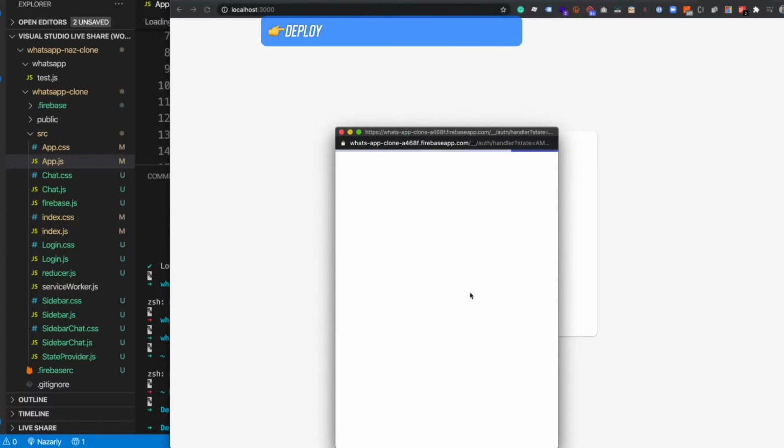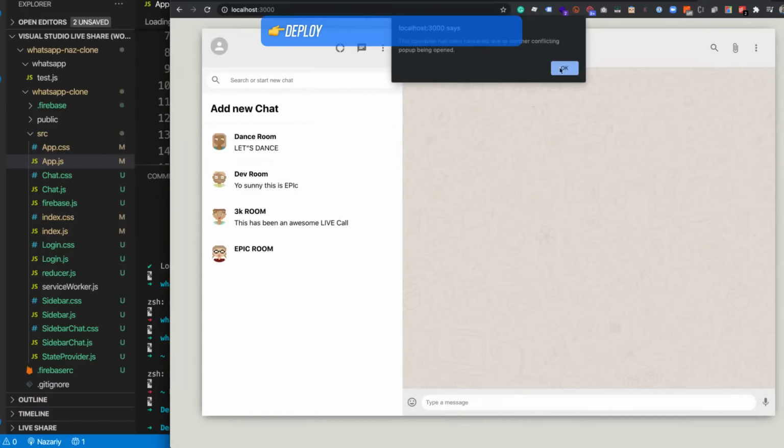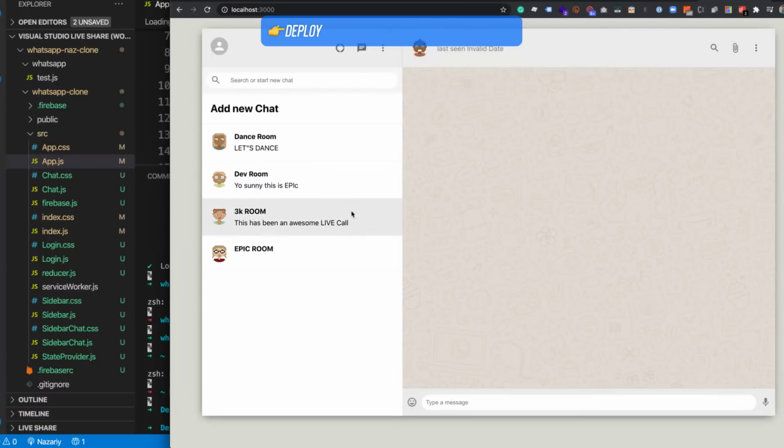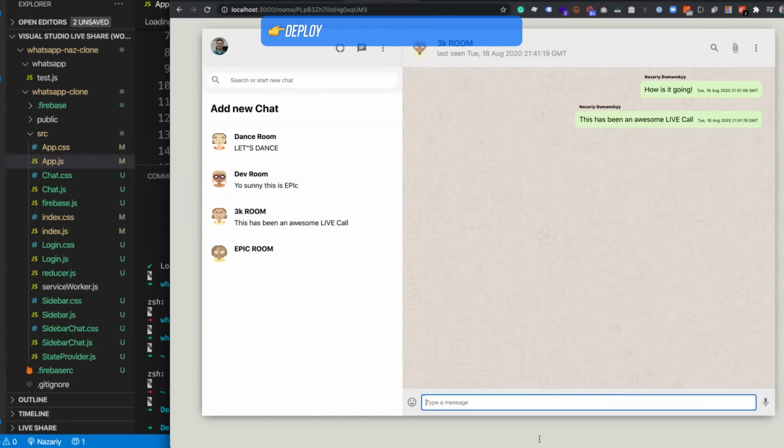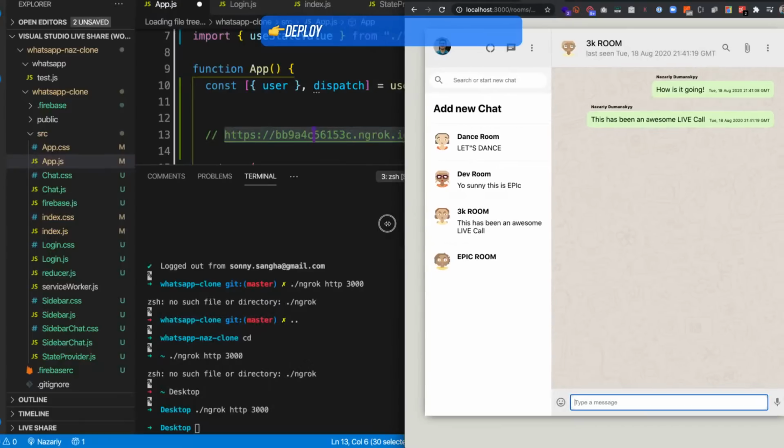Nice. I mean, yeah, you can have two conversations going. That's because we opened up the window twice. Yeah, but in either case, you can see this working. It's very secure, and I think we'll be able to make it live, and then give you guys the GitHub link as well.